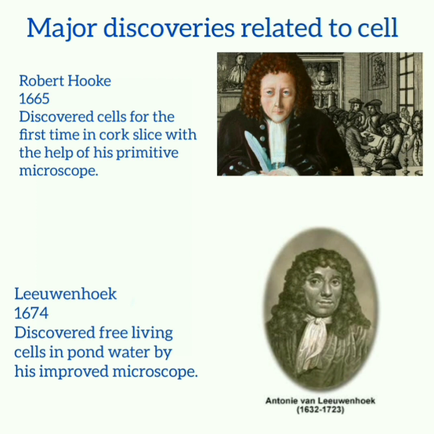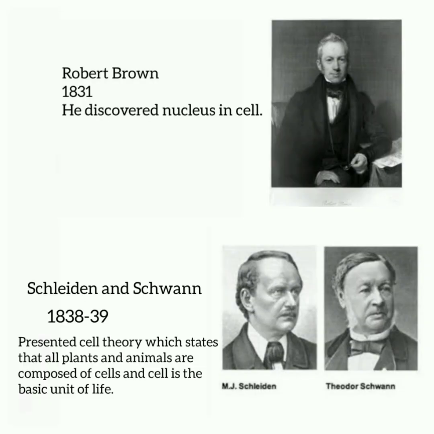Robert Hooke was a scientist who discovered cell in 1665 for the first time while he was examining a thin slice of cork with the help of his primitive microscope. Leeuwenhoek in 1674 discovered free living cells in pond water with his improved microscope. Robert Brown in the year 1831 discovered nucleus in the cell. Schleiden and Schwann in the year 1838-39 presented the cell theory, which states that all plants and animals are composed of cells and cell is the basic unit of life.